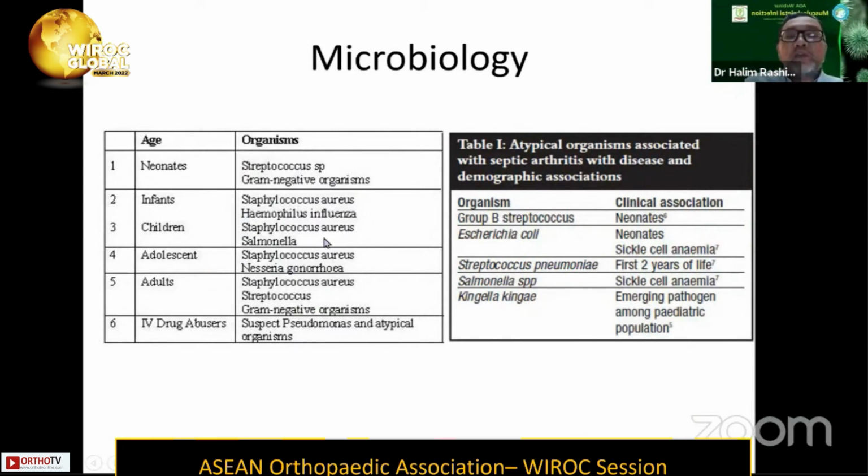Haemophilus influenzae used to be common previously, but is slowly being eradicated following the vaccination program. Atypical organisms start to come in for patients who are IV drug abusers or have sickle cell anemia, and last but not least, nowadays people talk about Kingella kingae as the emerging pathogen among the pediatric population.